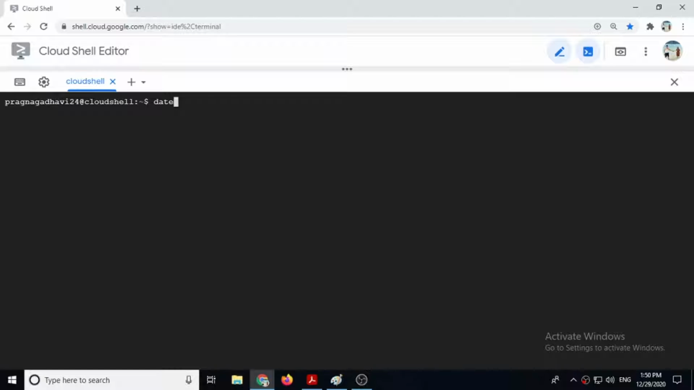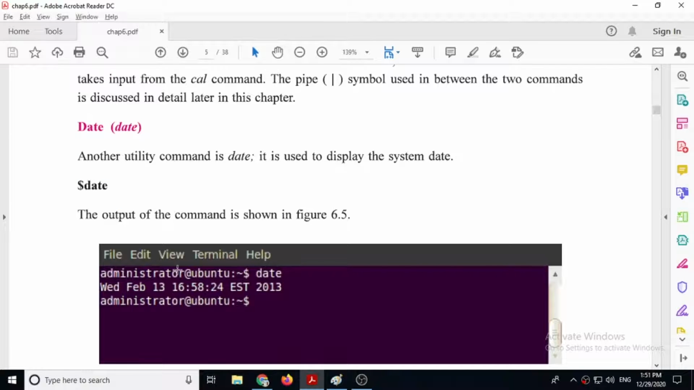So let's see. This is our dollar prompt. You can see date command. When you give date command, it will show you the current date and time both. So you can see Tuesday 29 December 2020. It also shows time, and then at last it shows UTC. UTC means Universal Time Coordinate. So this way date command shows current date and time both.